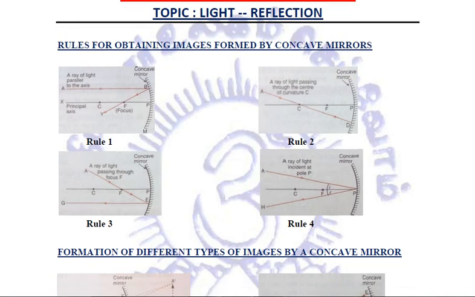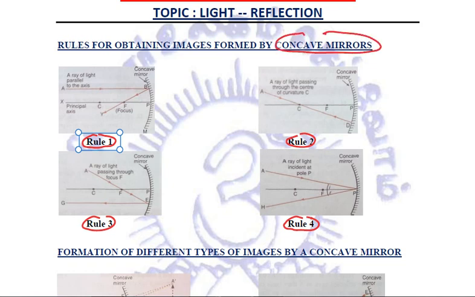Now, when we are talking about the images formed by the concave mirrors, there are certain rules regarding it. The concave mirror is known as converging mirror as it converges the light rays which strike it. Fine. Now, what are the various rules? We have got 4 rules when we talk about the image formation through concave mirrors.